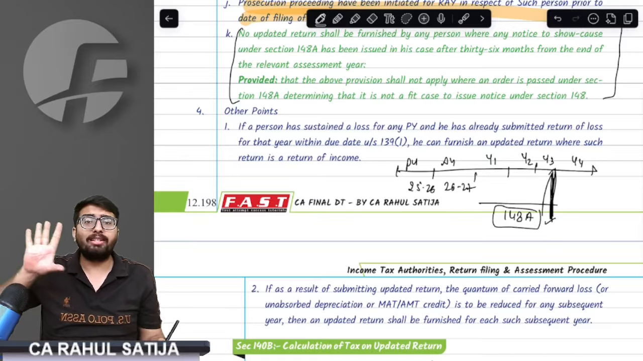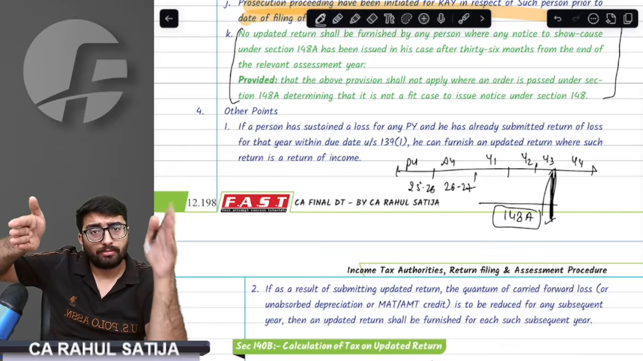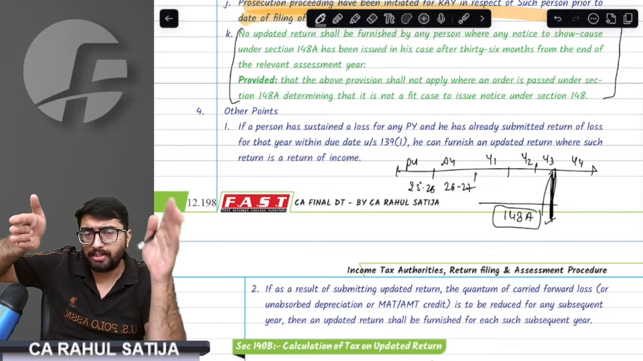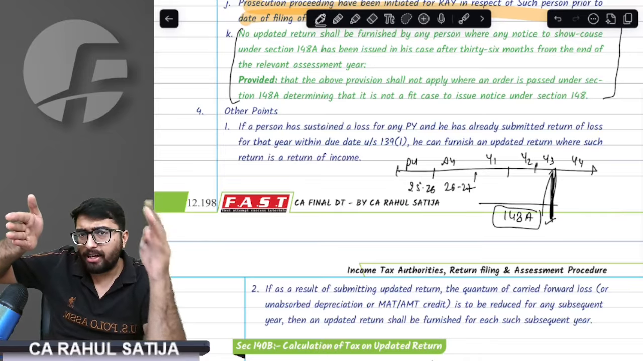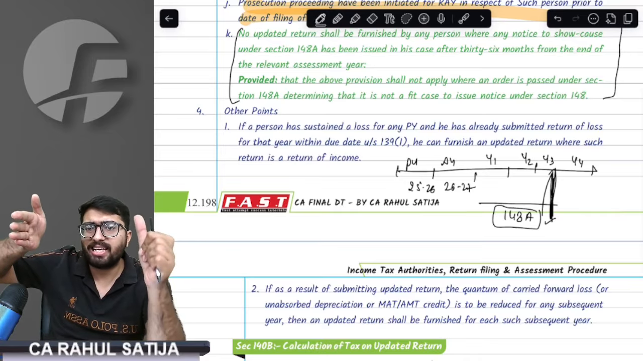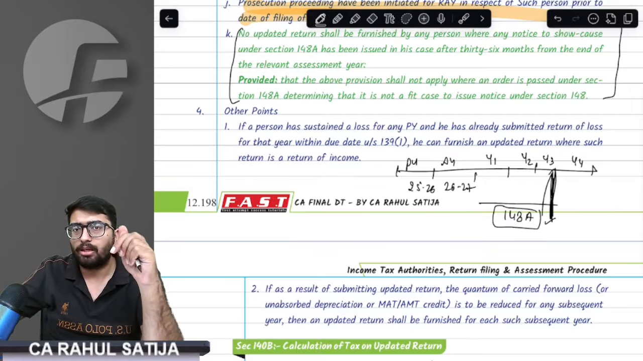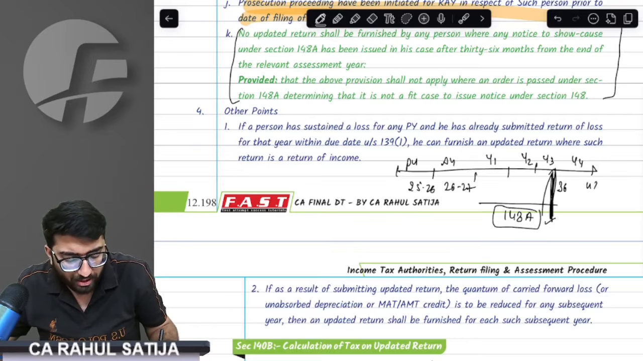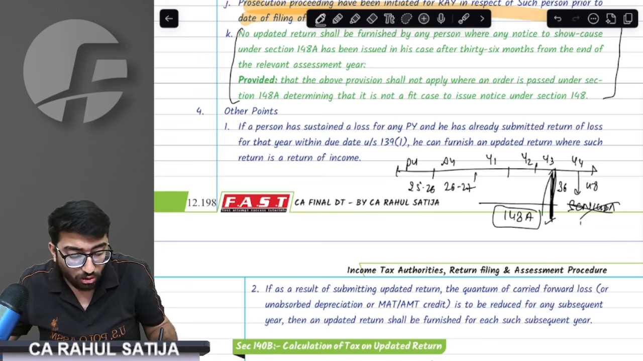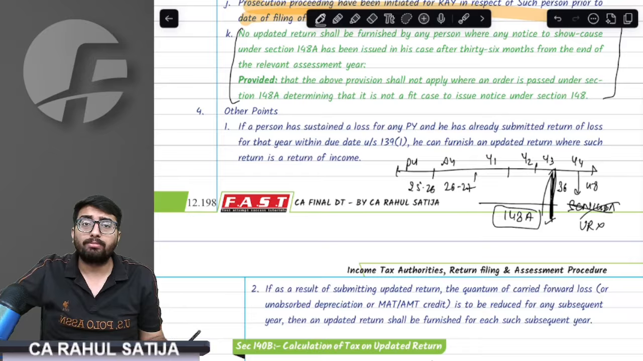Carefully listen to this point. From the assessment year till the third year end, that is up to 36 months, if any show cause notice is issued under 148A, can I file UR? Yes, absolutely, I can file UR. But after 36 months, up to 48 months, if I receive a show cause notice under 148A, I cannot file UR.